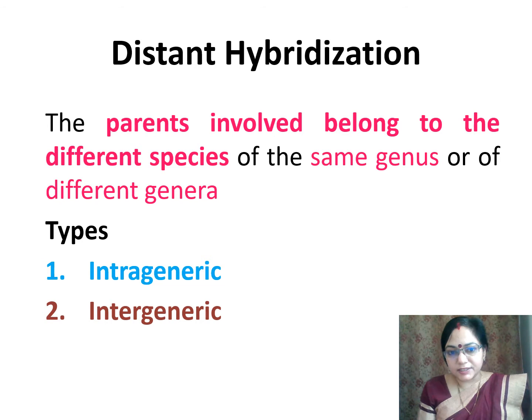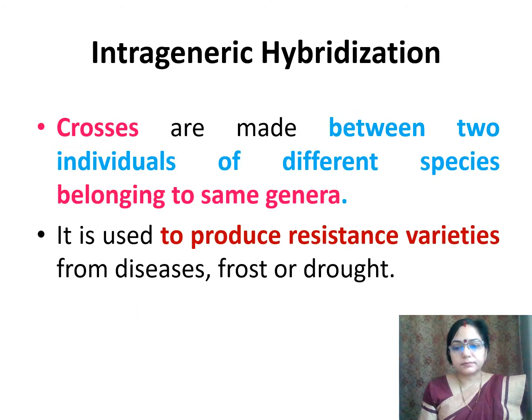Distant hybridization. In this, parents involved belong to different species of the same genus or of different genera. We have already studied that it is also of two types, intrageneric and intergeneric. Intrageneric hybridization.